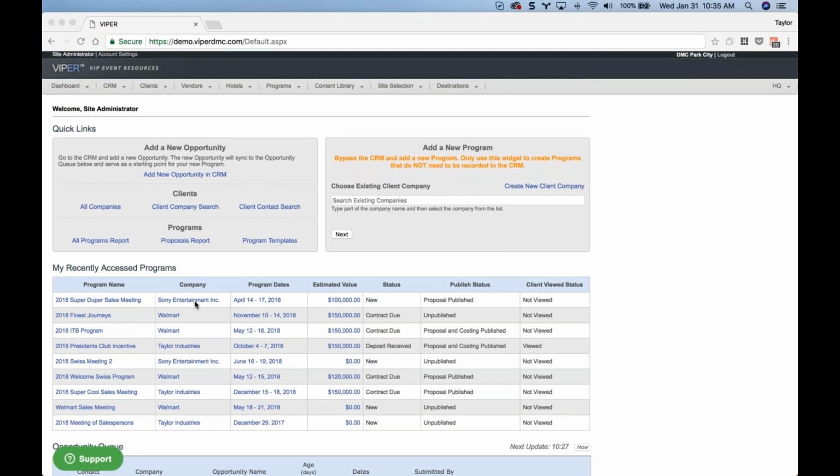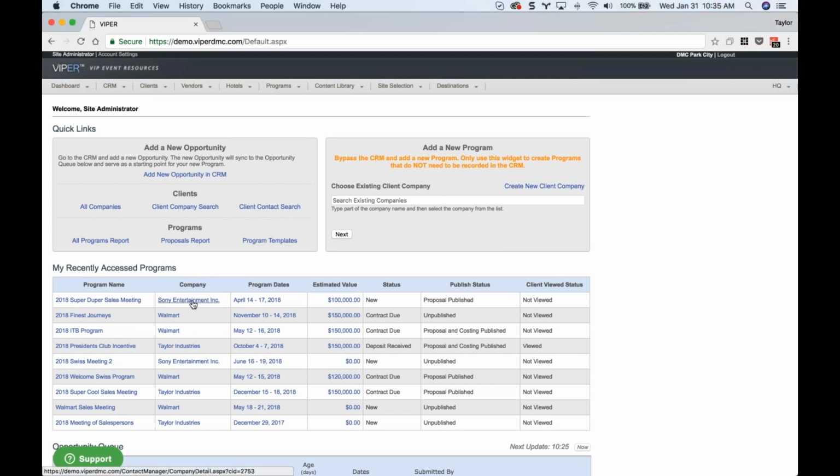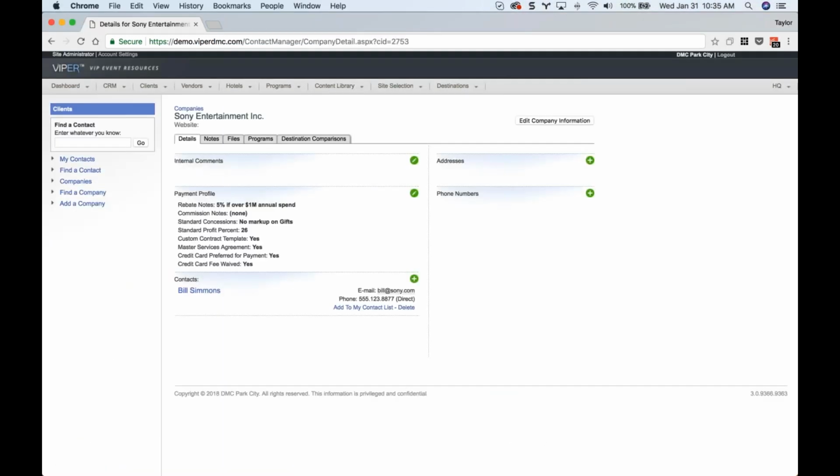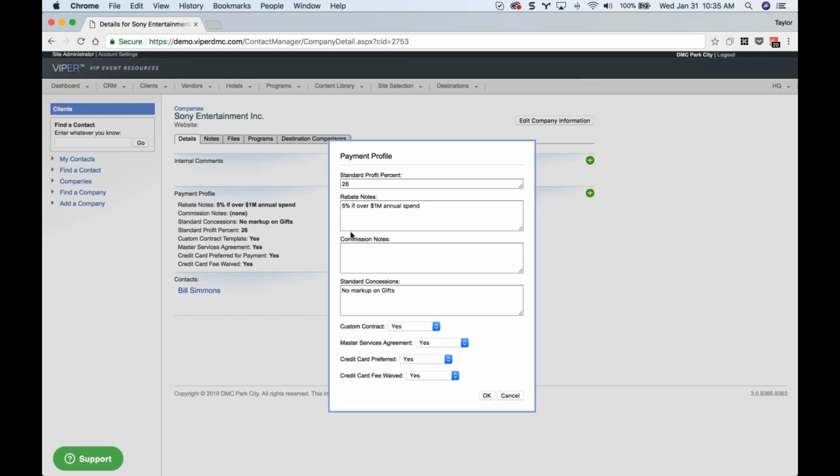In this case, I'm just going to pull up Sony Entertainment here, which is our fake company, and I can show you some payment profile details. So on the Details tab for any client company, again, in the Clients tab, you're going to now see this payment profile area here. You can see I already have several details entered, but if you wanted to edit any of these or add to it, you can just click the little green pencil there, and this is where you would edit those changes.